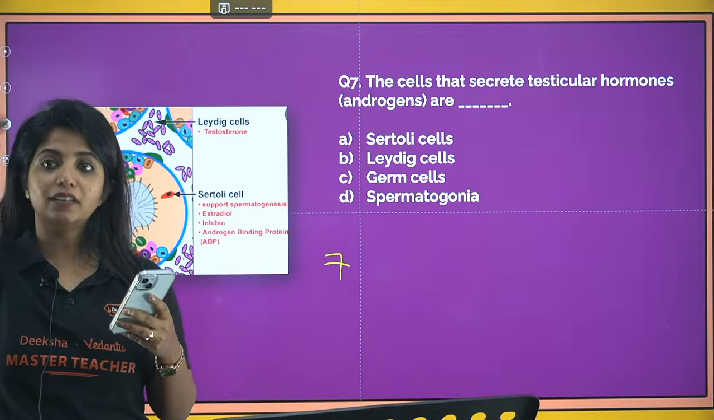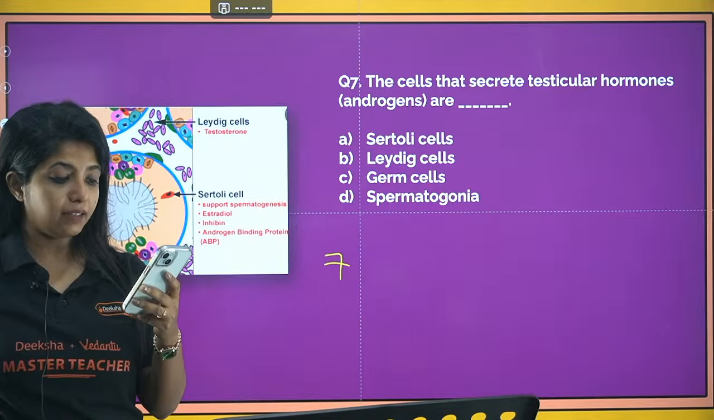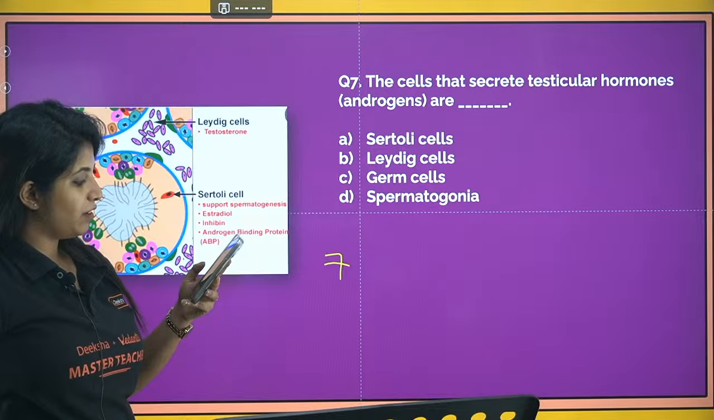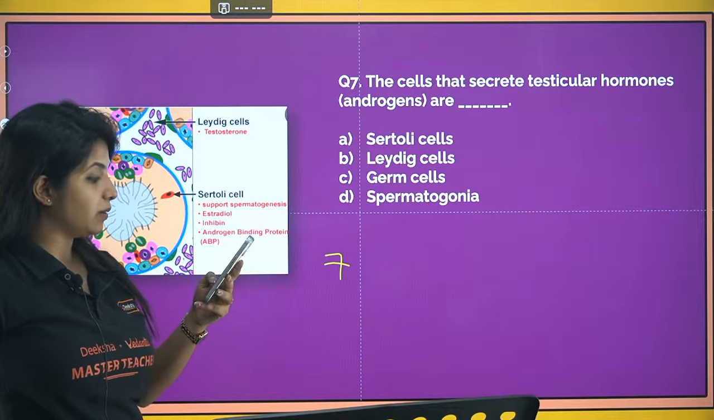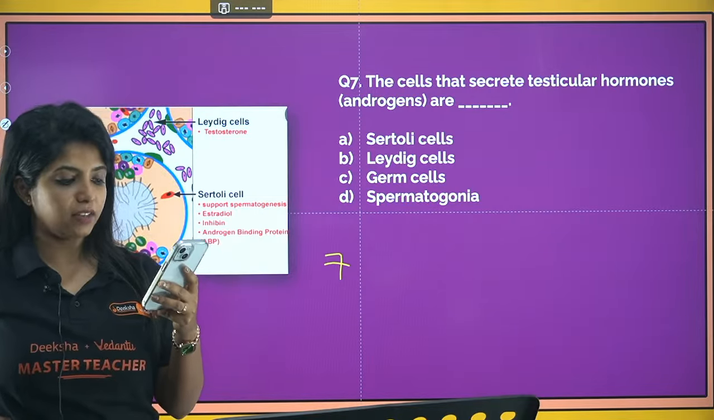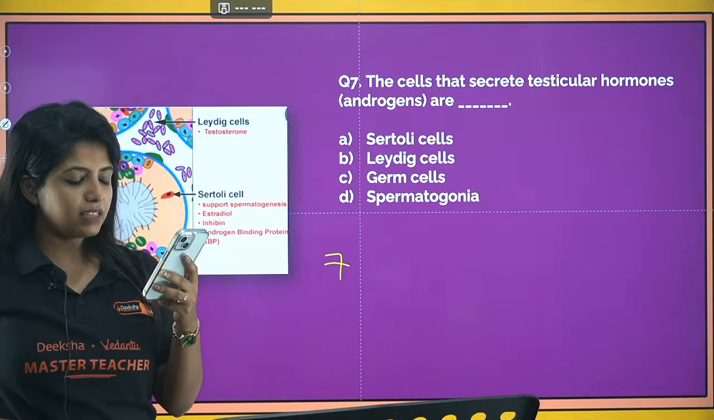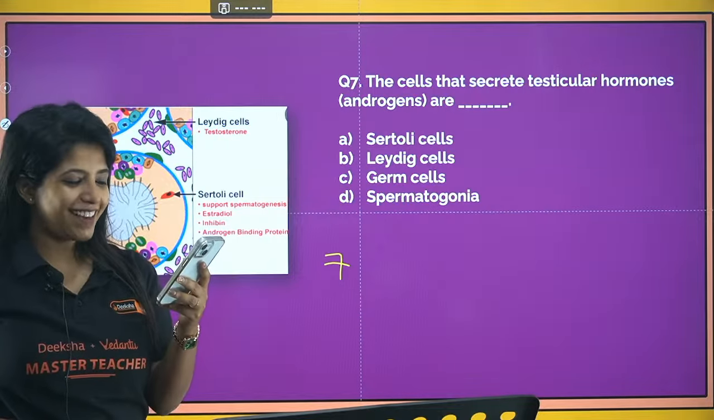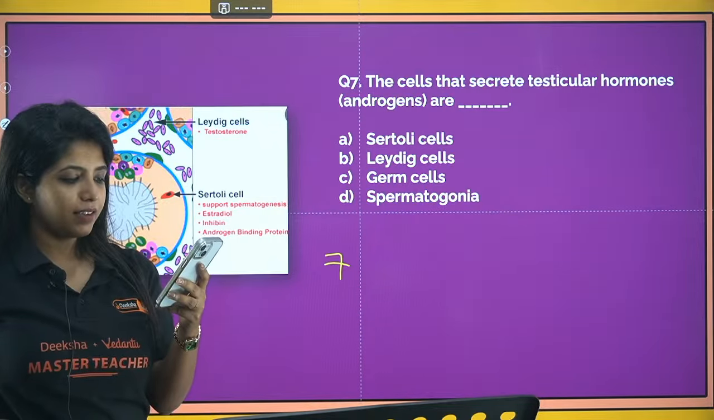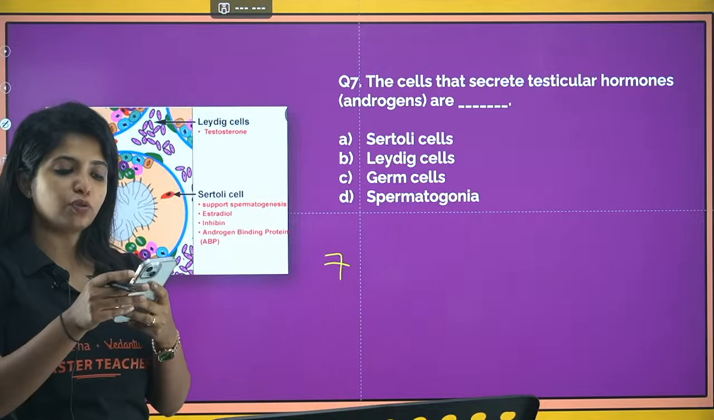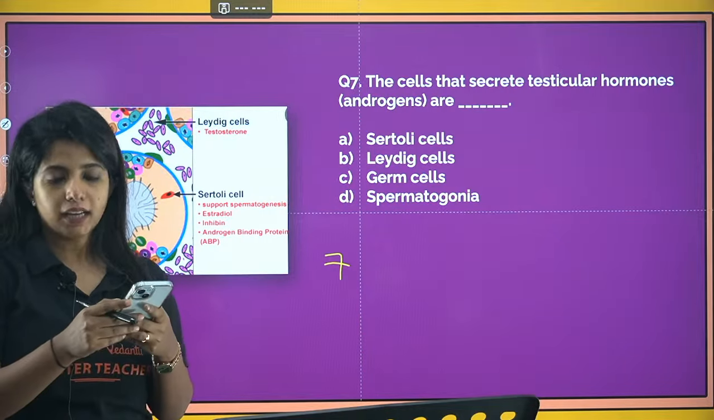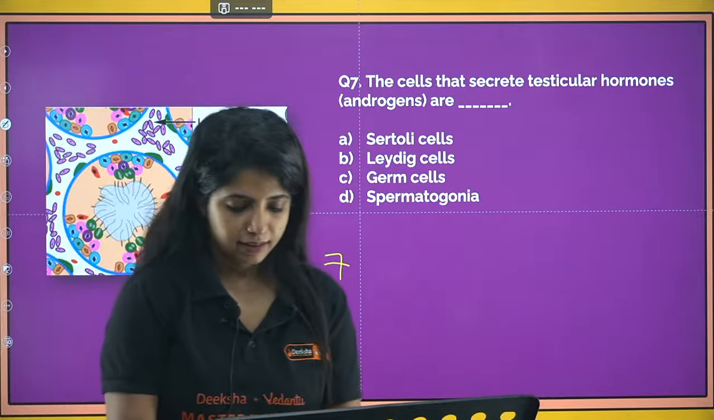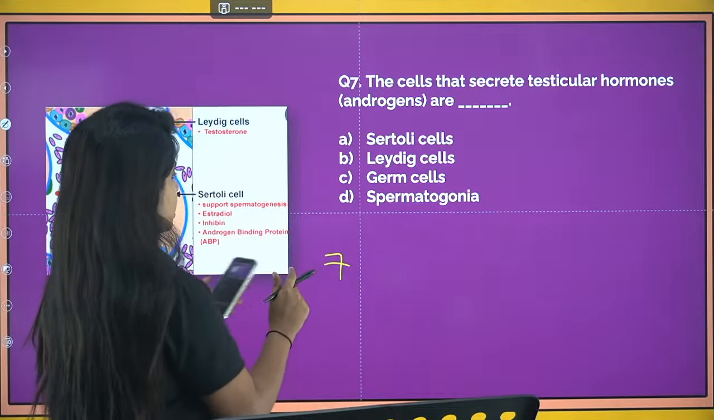The cells that really secrete testicular hormones are what? Vinay says the answer is B. Okay, anyone to challenge Vinay and say it's wrong? Ganesh says the answer is B. Okay, now it's fine. What about the others? 19 people watching this video, they're not even answering. Come on children, answer. Yes, Prakriti says it's B.